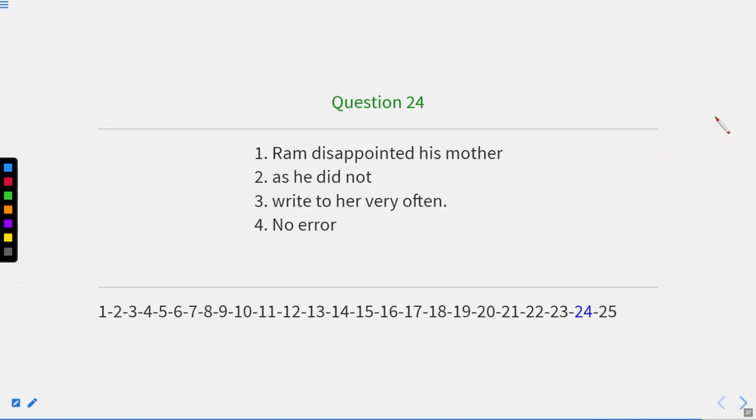Now let us move to question number 24. Ram disappointed his mother as he did not write to her very often. Now, disappointed his mother, this is the time of past. As he did not, it is also showing the past, write to her very often. So the sentence is absolutely correct. So the answer will be no error.